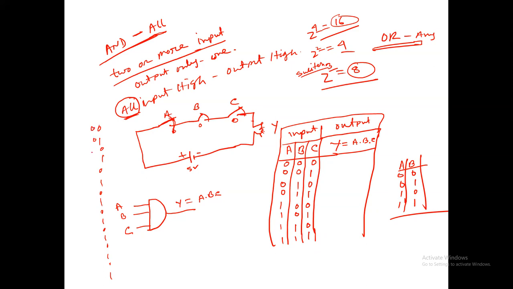Then double 0 double 1, double 0 double 1, double 0 double 1. Then 4 0 4 1, 4 0 4 1.